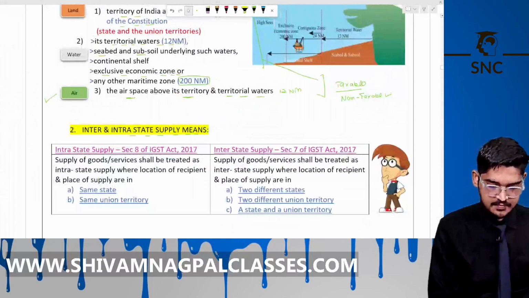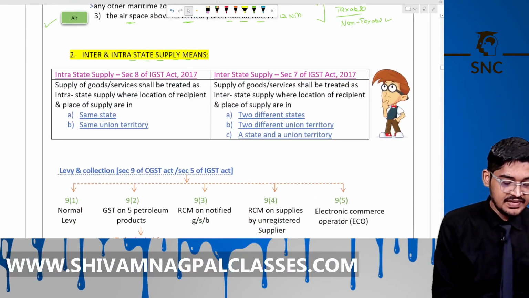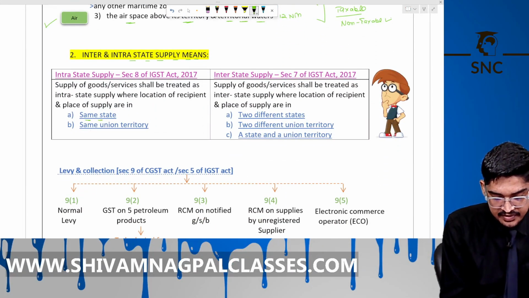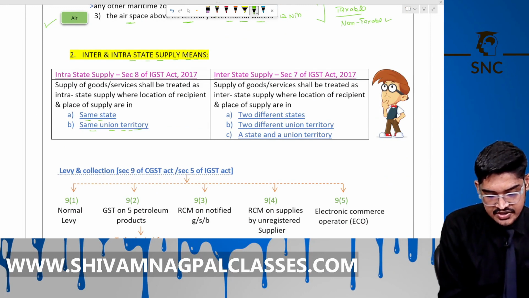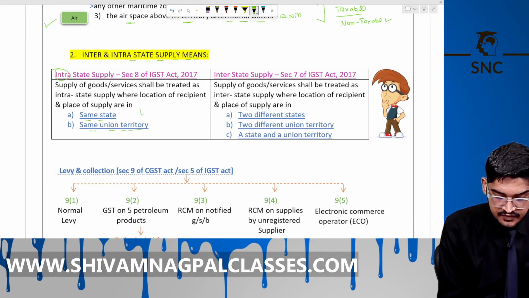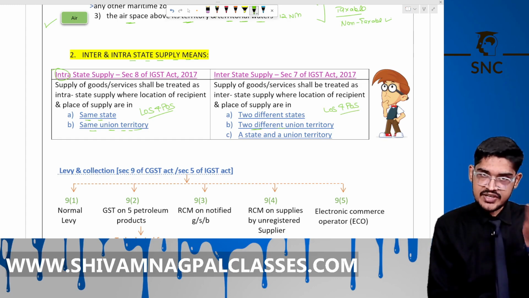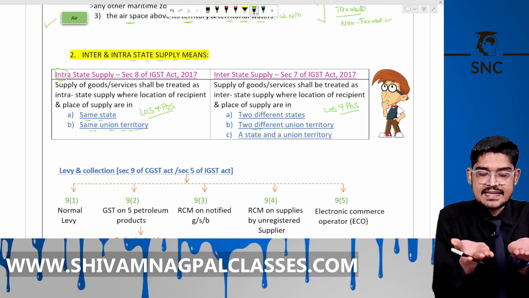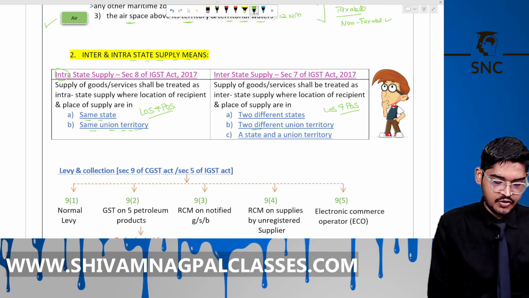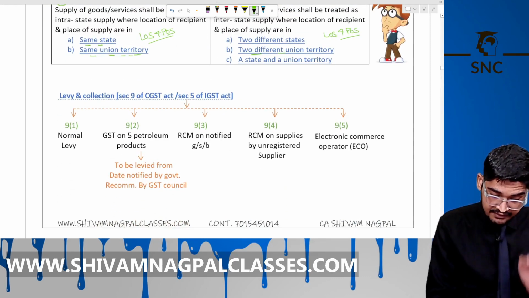Now see here. If LOS, location of supplier, and the POS are in the same state or same UT, then we call it intrastate. If LOS and POS are between two different states, two different UTs, or one state and one UT, we call it interstate supply under GST. We know that.